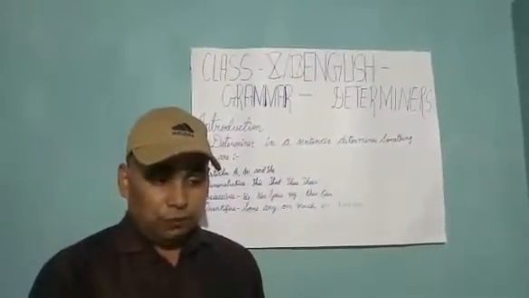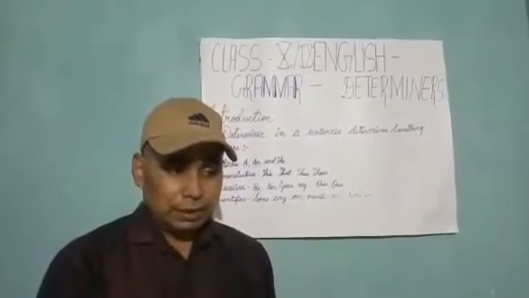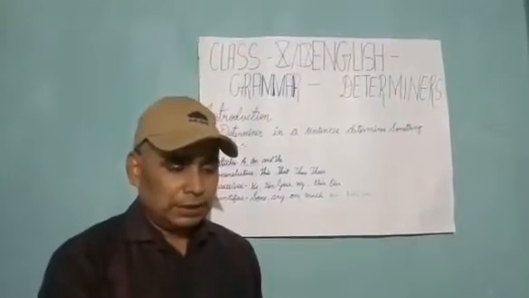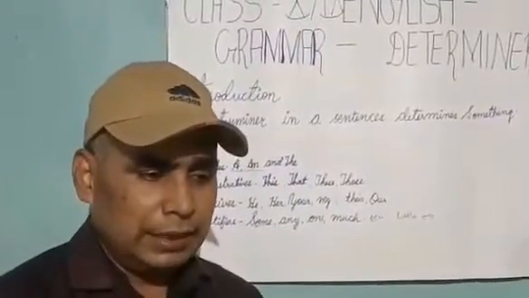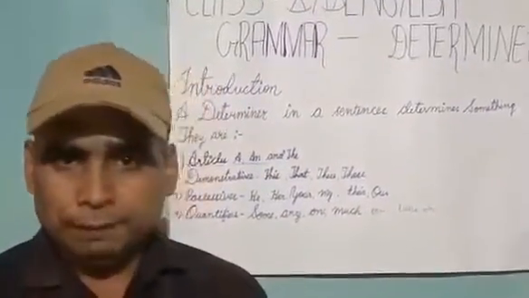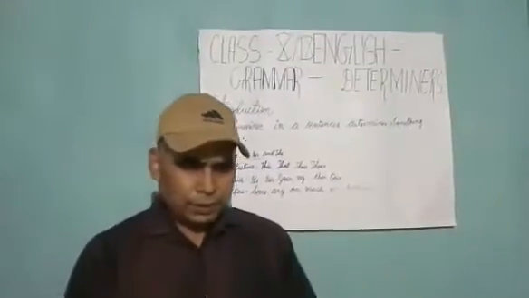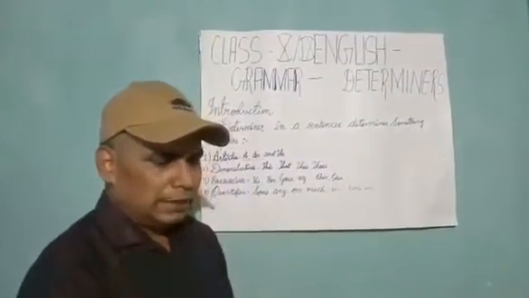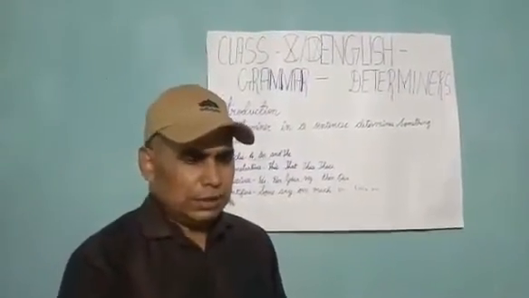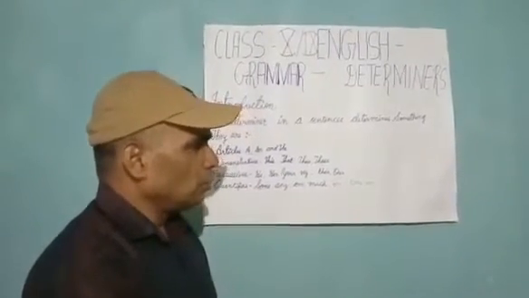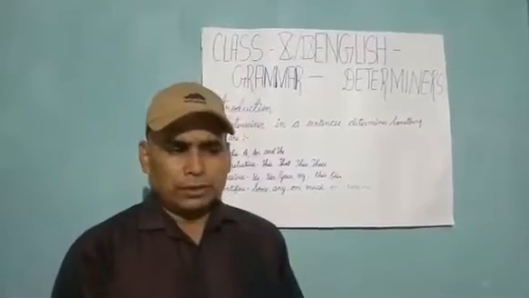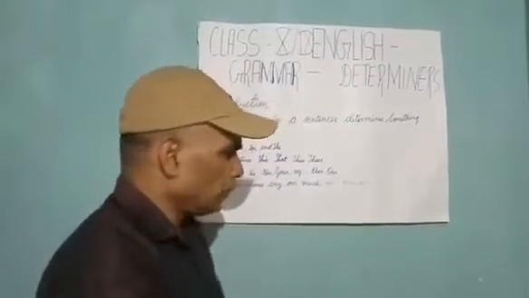But if we use kindness related to a person, the will be used. Example: the kindness that you have shown is really praiseworthy. So students, these are the important usages of the. Please keep them in mind and make them a part of your study.